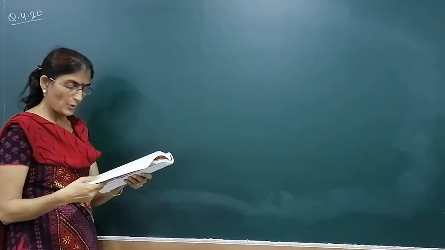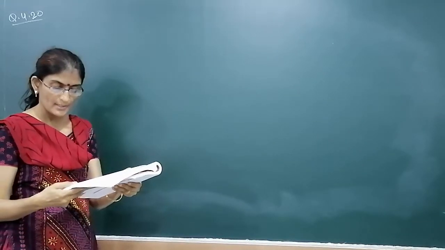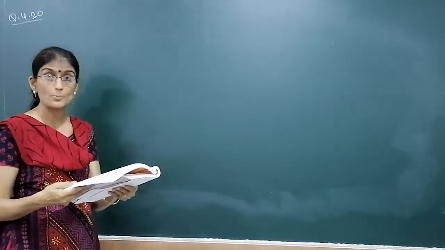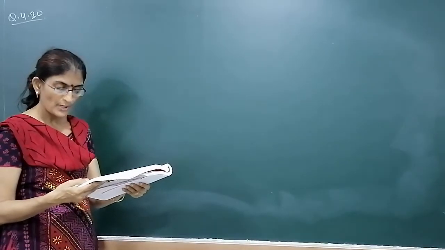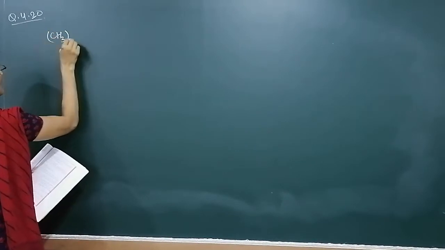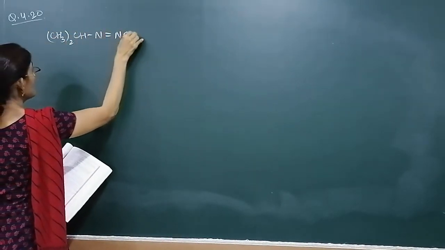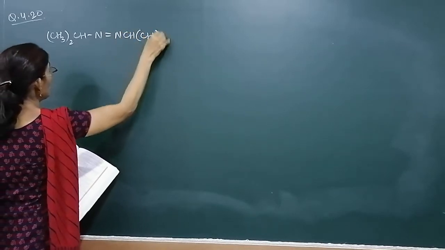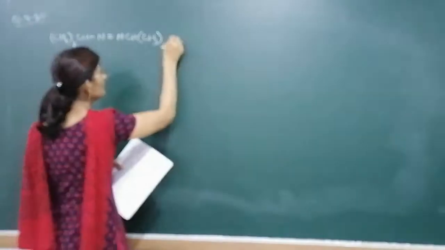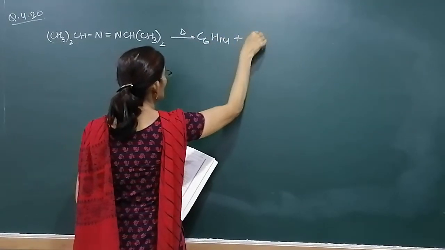4.20. For decomposition of azoisopropane to hexane and nitrogen at 543 Kelvin, the following data are obtained. What is the formula for azoisopropane? It is (CH3)2CH-N=N-CH(CH3)2. This is azoisopropane. When it is heated, it gives hexane, C6H14, plus nitrogen. All are gas.